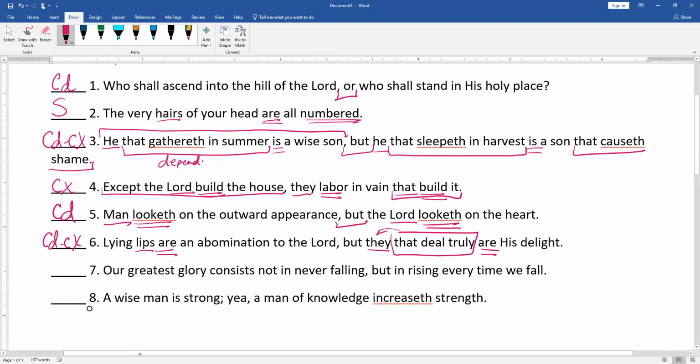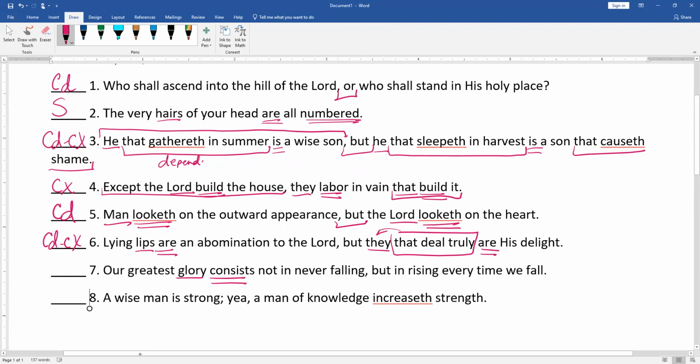Our greatest glory consists not in never falling, but in rising every time we fall. So what's our main sentence? Glory consists, right? Our glory consists not in never falling, but in rising every time we fall.